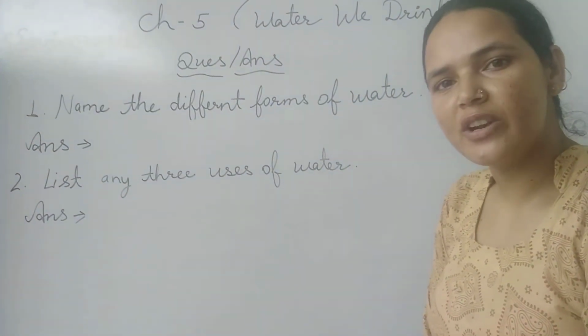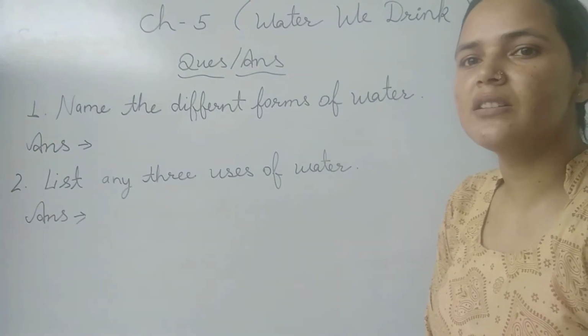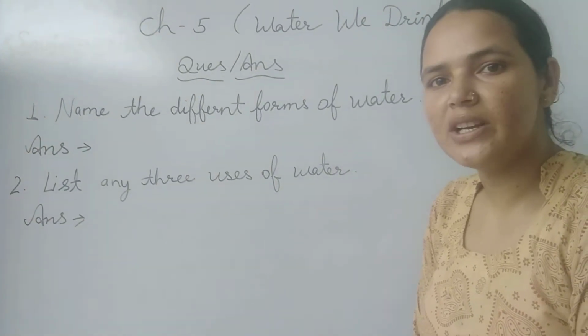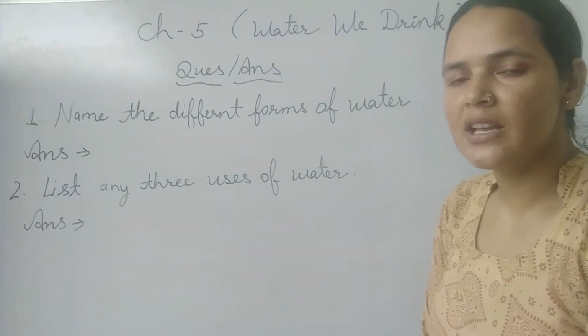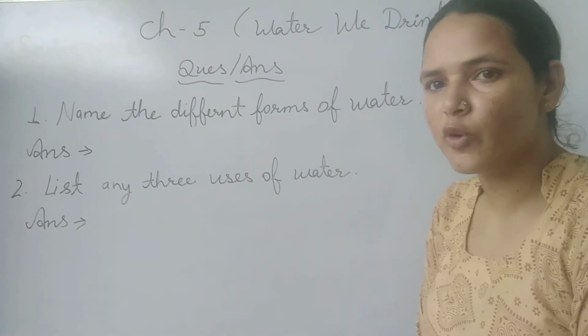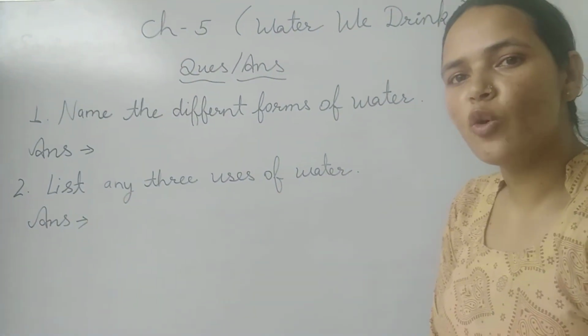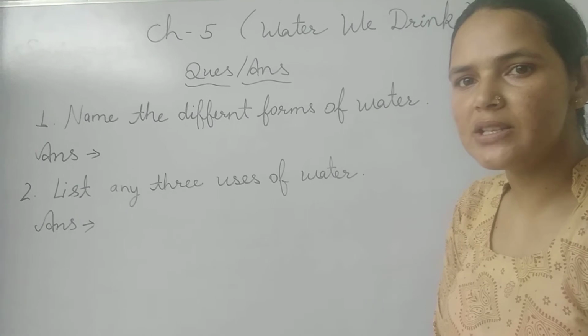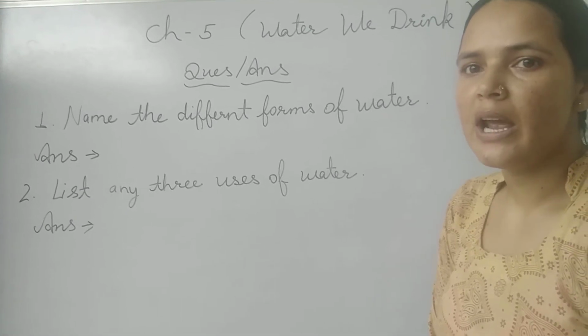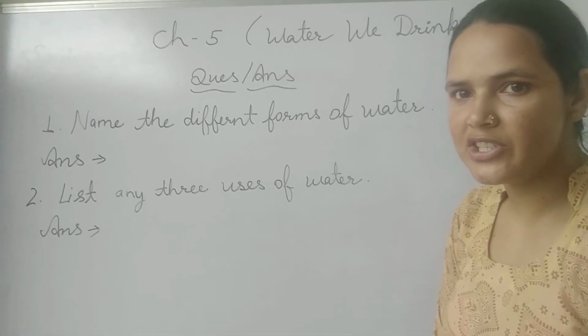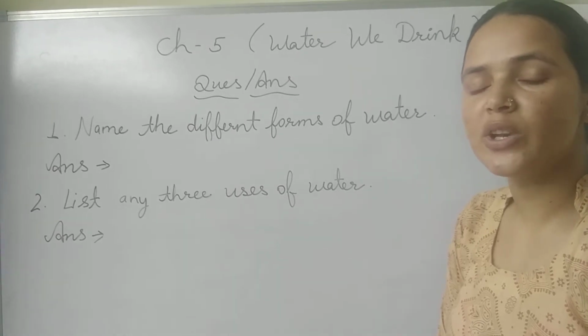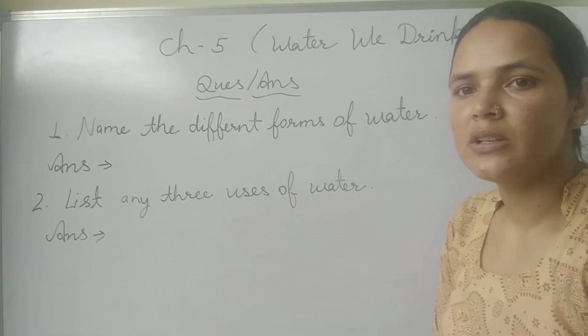As we have already studied in the chapter, there are three forms of water: solid, liquid and gas. Solid is the frozen form of water. Liquid, at normal temperature, water remains in liquid form. And when water is heated, it changes into vapor, that is steam.